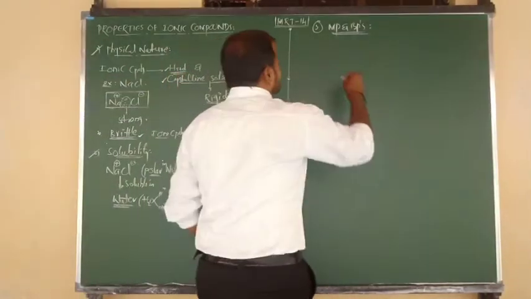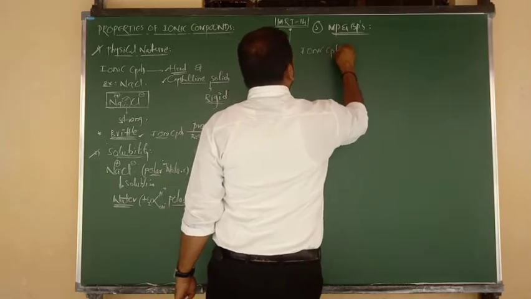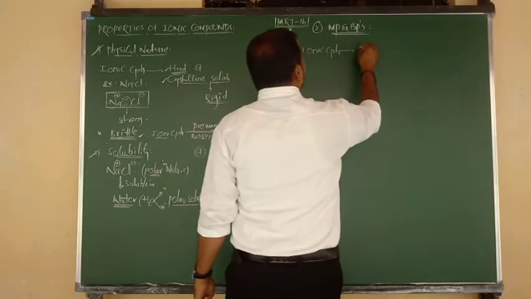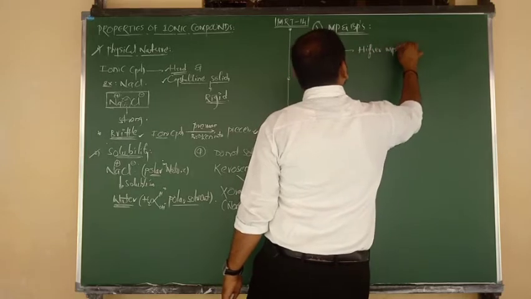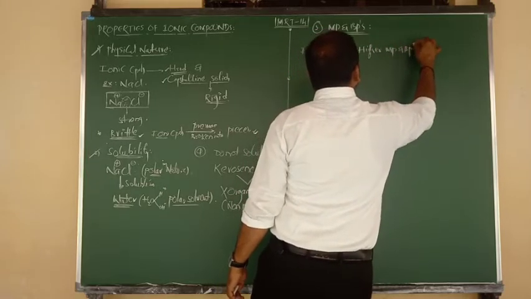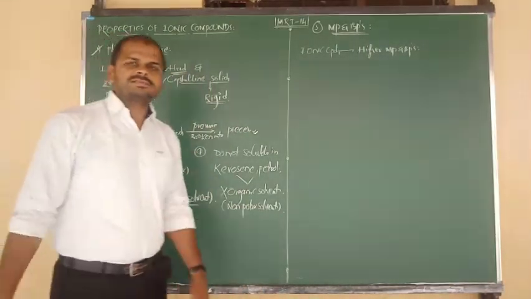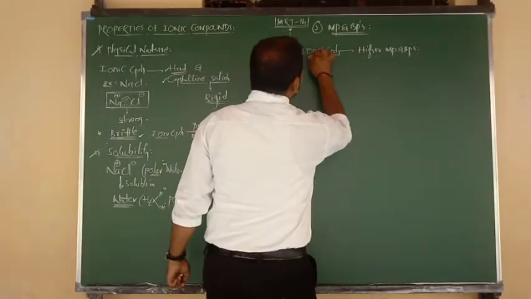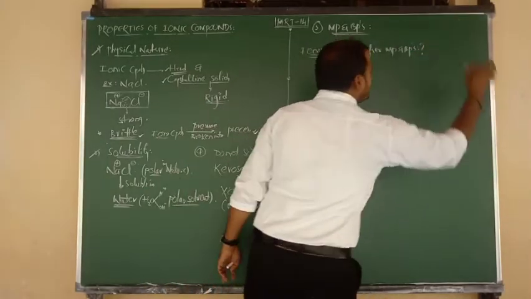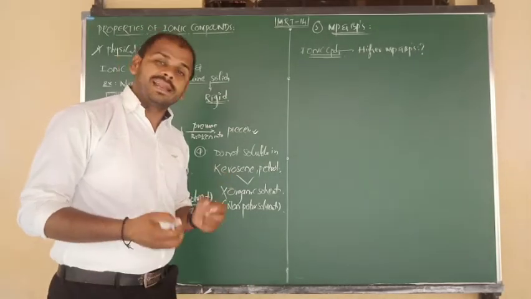First of all, I want to say that ionic compounds have higher melting points and boiling points. The question can be repeated, as it was already repeated in the previous SSLC exam. Why do ionic compounds have higher melting points and boiling points?